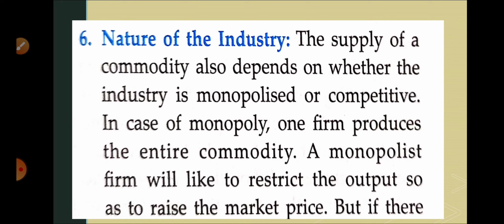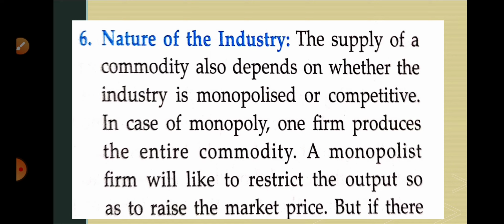Next point, nature of the industry. One more thing we have to discuss is in which kind of market we are supplying the commodity. According to the nature of the industry, we have especially two kinds, monopoly and competitive. Monopoly is where only a single seller is there; mono means single, poly means seller. Where a single seller is there, that is known as monopoly. And competitive means where many firms are already working, that is known as a competitive market.